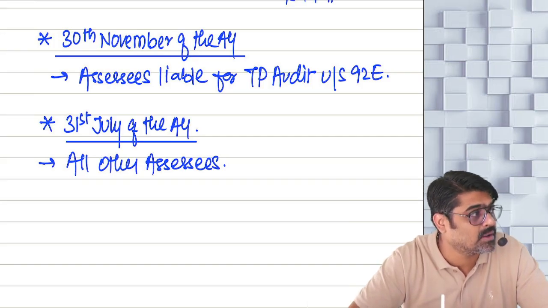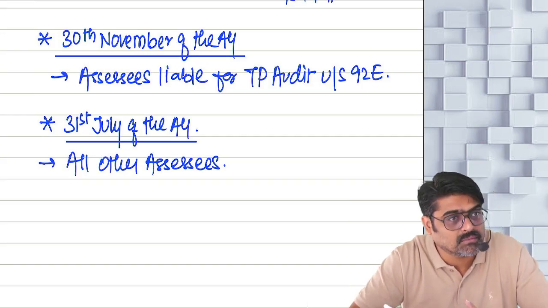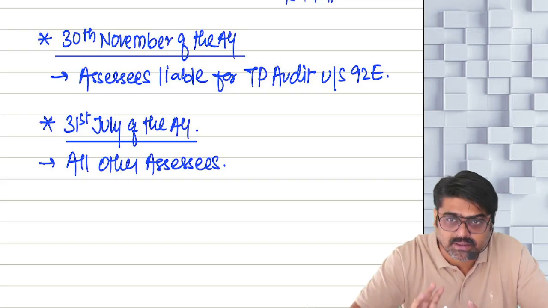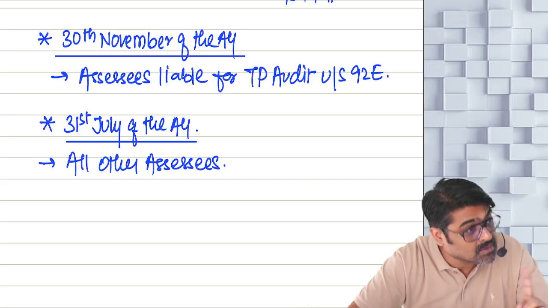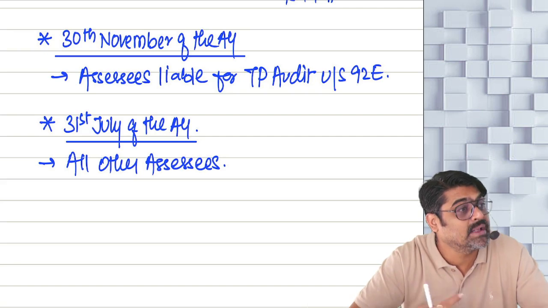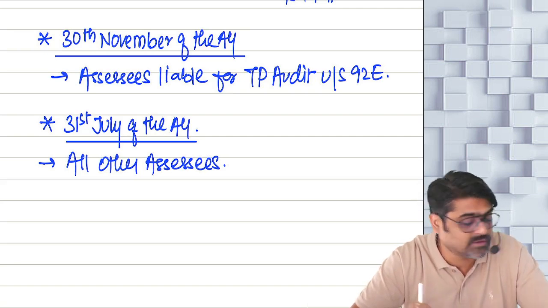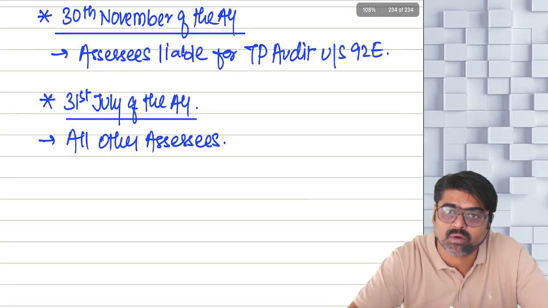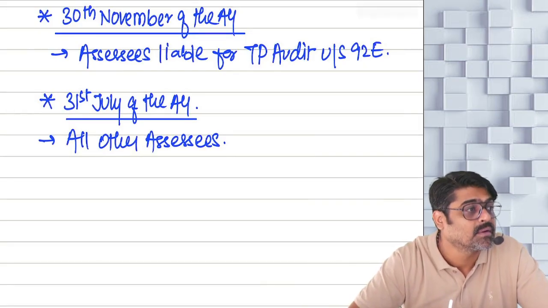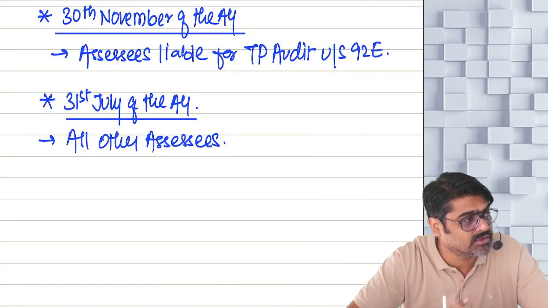What if a firm is liable for tax audit? Then for that firm, the return filing due date will be 31st October, and every partner of that firm also will file his individual return on or before 31st October. Assessees to whom transfer pricing audit is required to be done, 30th November. Every other case.